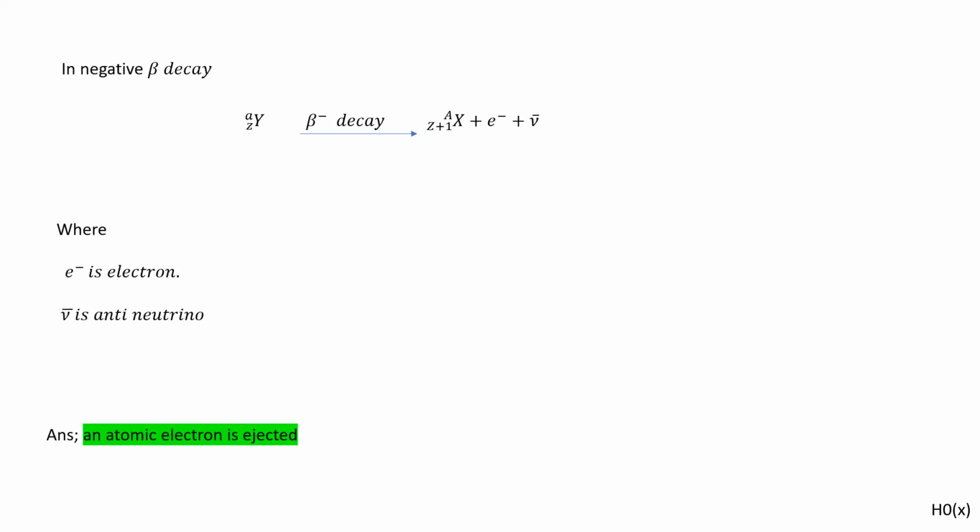We know in a negative beta decay, Y(Z, A) becomes X(Z plus 1, A) and an electron and an antineutrino are ejected, where e minus is the electron and nu bar is the antineutrino. So the answer will be an atomic electron is ejected.